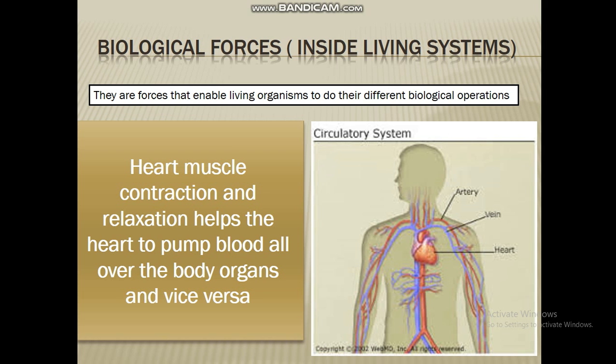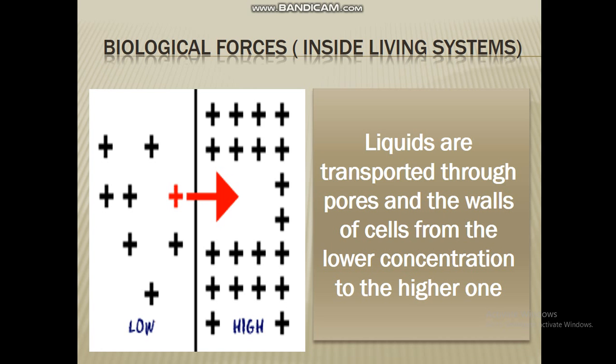Just like what? Number one, circulatory system. As you know, the main organ in the circulatory system is the heart, which pumps the blood to all the body cells through the blood vessels, which are arteries, veins, and blood capillaries.